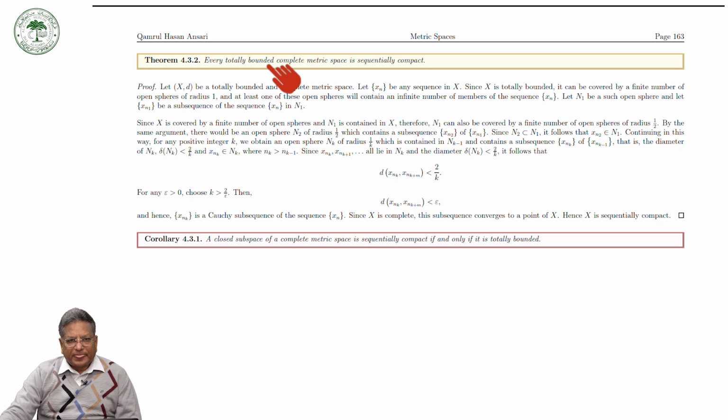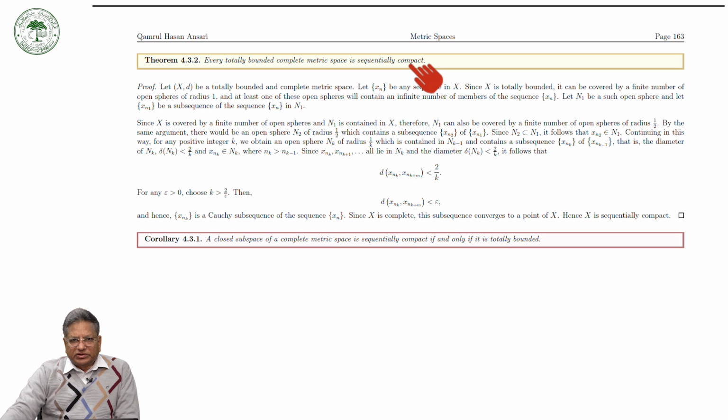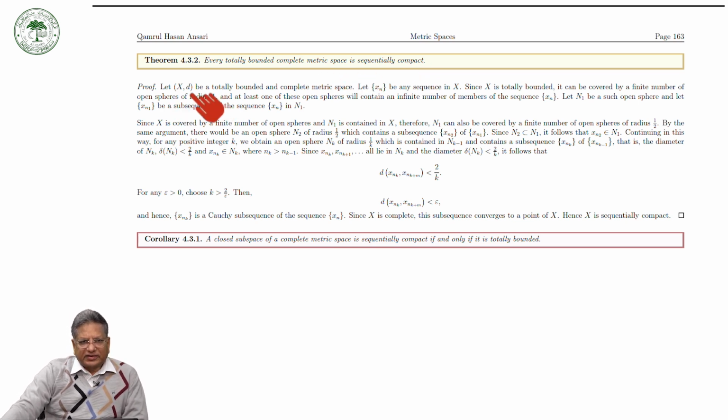So here we can prove that every totally bounded complete metric space is sequentially compact. For that, let (X, d) be a totally bounded and complete metric space. Then we have to prove that it is sequentially compact. That is to say, every sequence has a convergent subsequence.